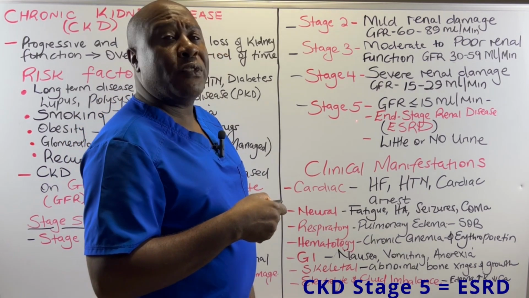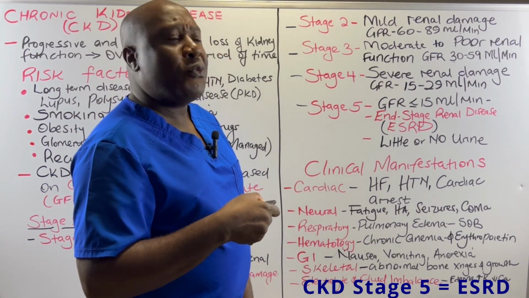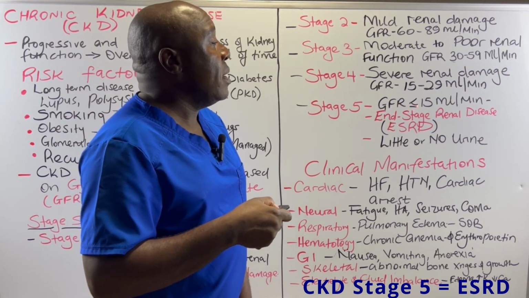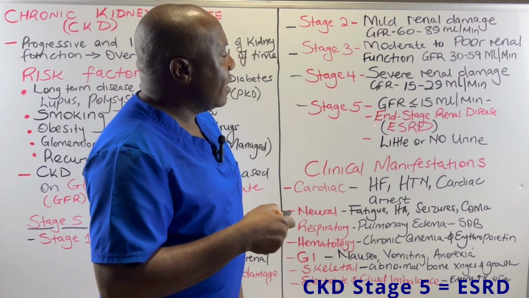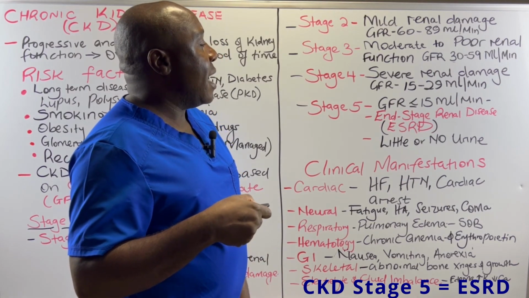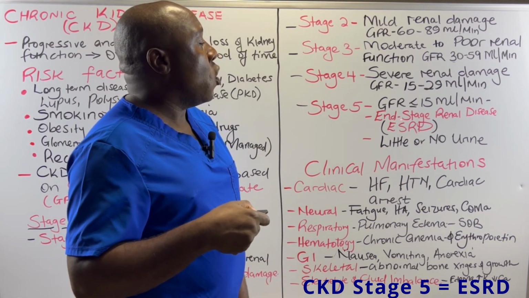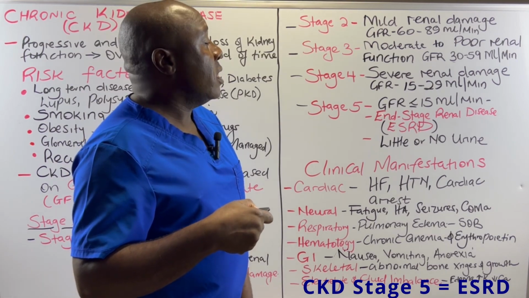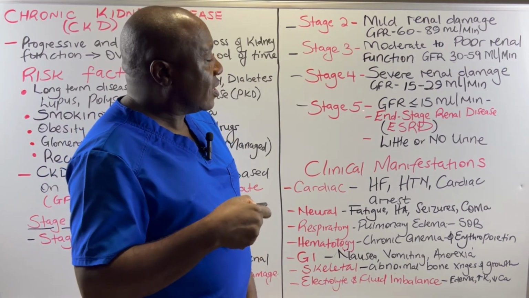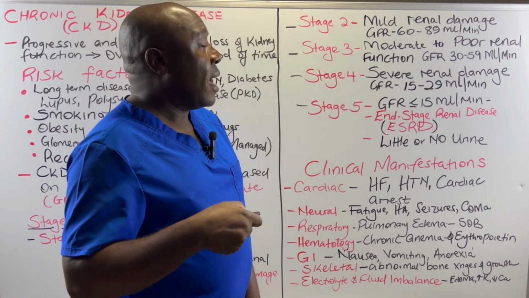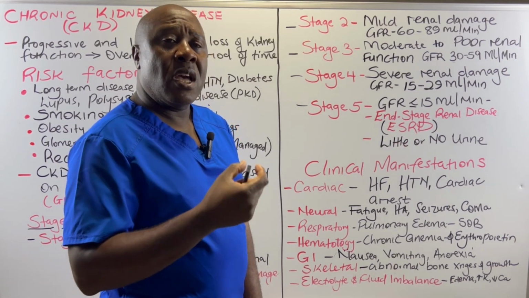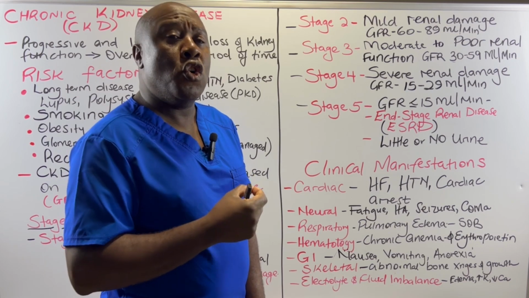In stage 5 of CKD, the glomerular filtration rate is less than or equal to 15 milliliters per minute. And in this stage, chronic kidney disease is referred to as end-stage renal disease or ESRD. The glomerular filtration rate is greatly compromised. Now, in this stage, we have either little or no urine at all. These patients are making only very little or no urine at all.